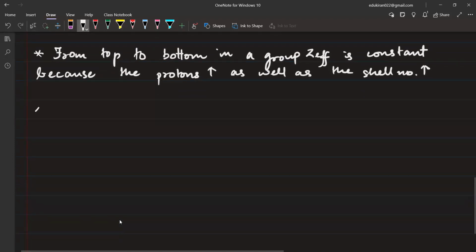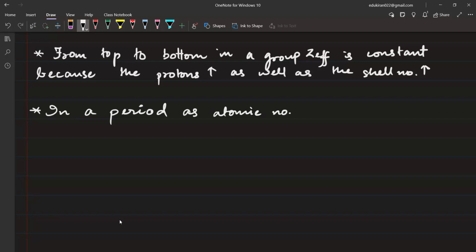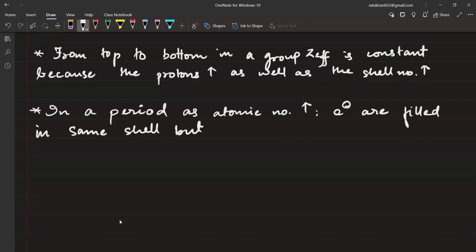Right, next point. In a period, as atomic number increases, electrons are filled in the same shell, but in different subshells.